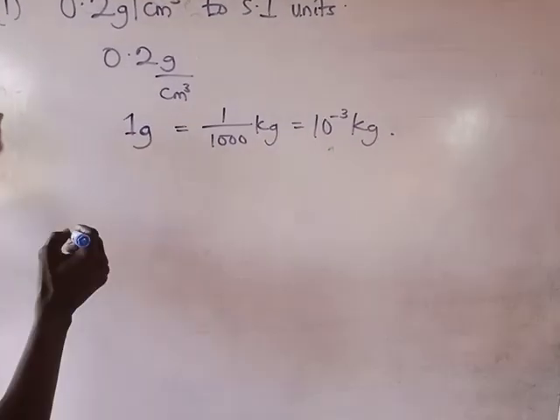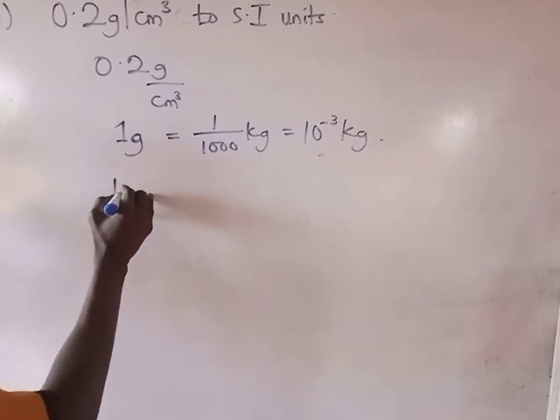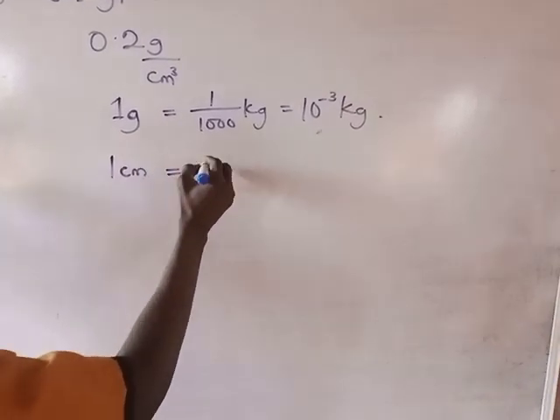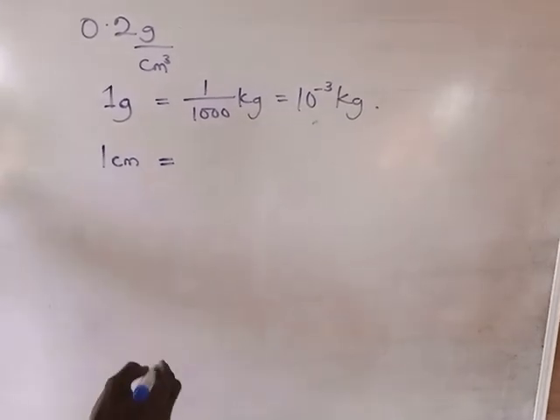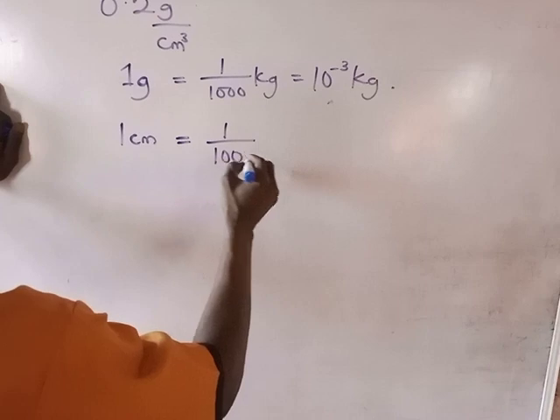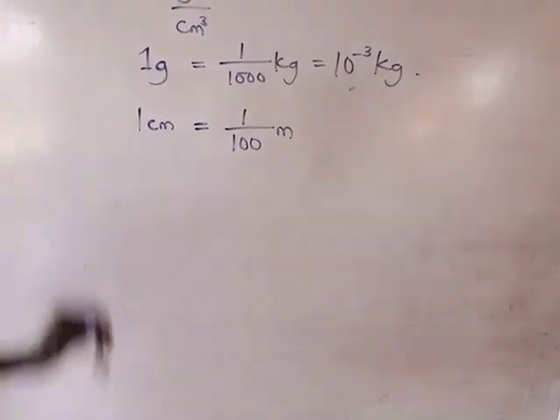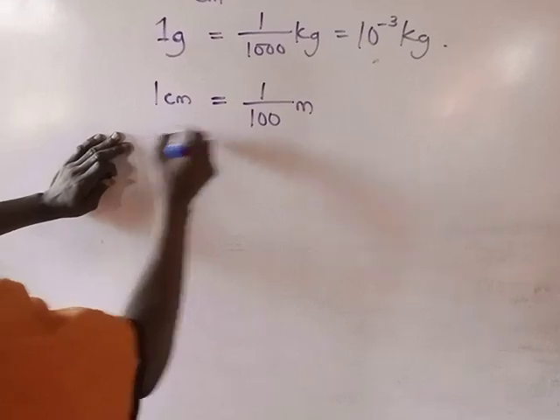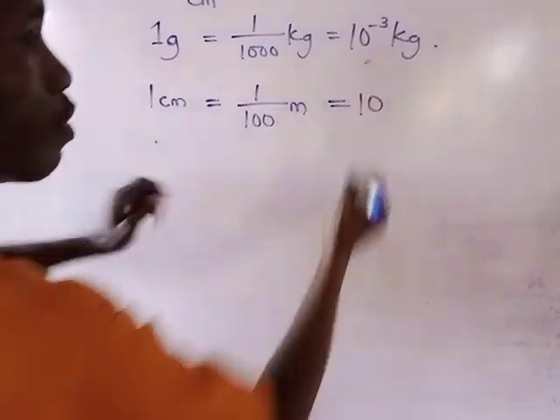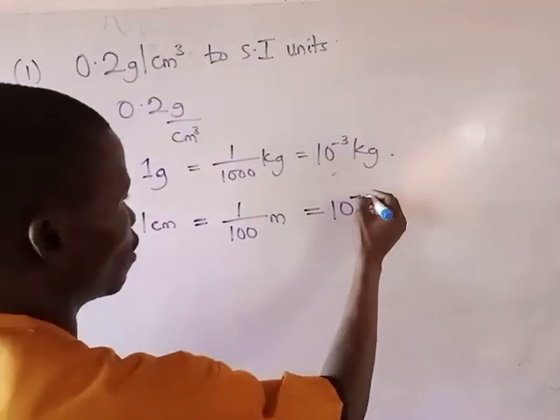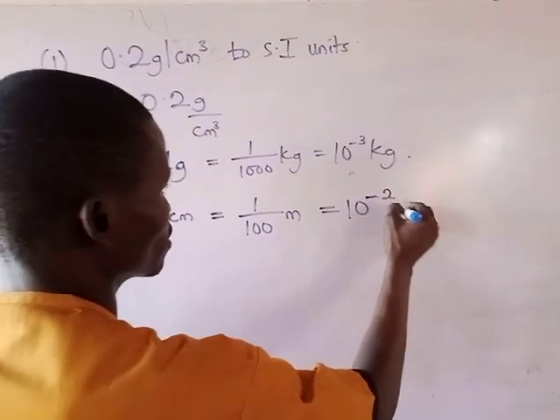And 1 cm is 1 over 100 meters, and that's 10 raised to power minus 2 meters.